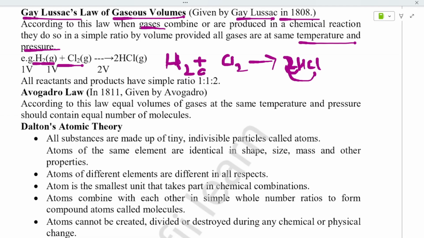Next, this is gaseous, this is gaseous, and this is also gaseous. We got the product. All are in the same ratio, that is 1 is to 1 is to 2. Okay, 1 is to 1 is to 2 is the ratio.